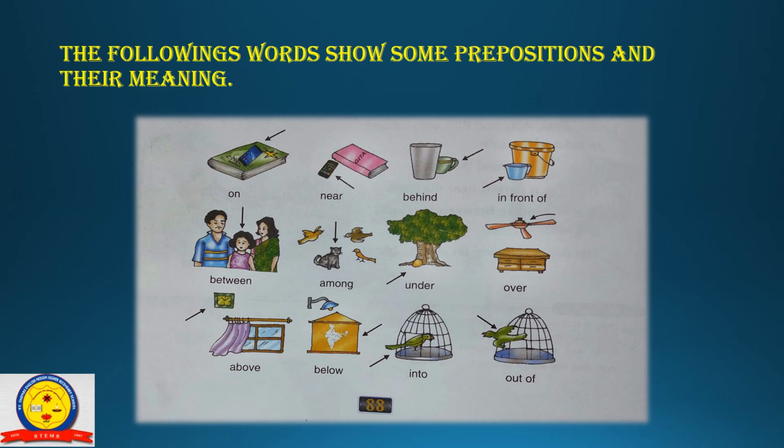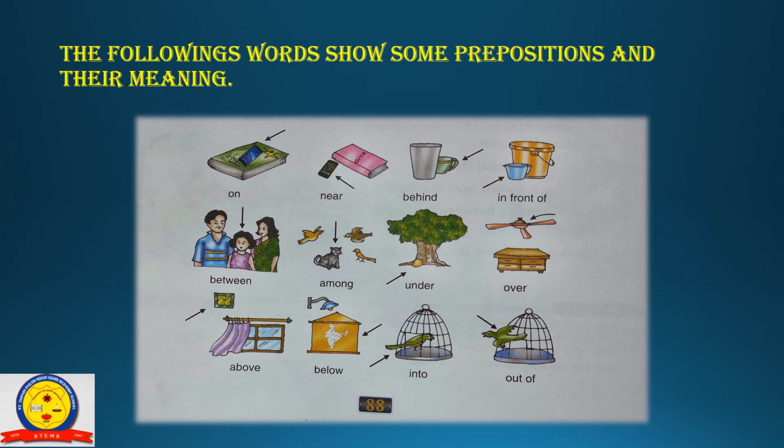Example, you can say the mobile is on the book. Near. The mobile is near the book. Behind. Behind is used to talk about a position that is partly or fully covered by something in front. For example, you can say the cup is behind the glass. Is it okay? In front of. It's the opposite of behind. Just as a mug is in front of a bucket.